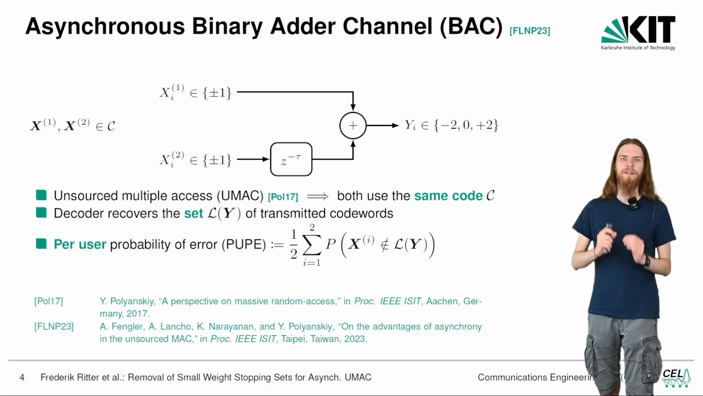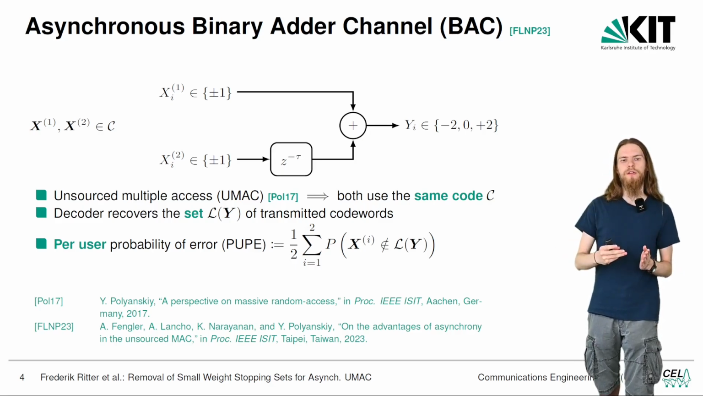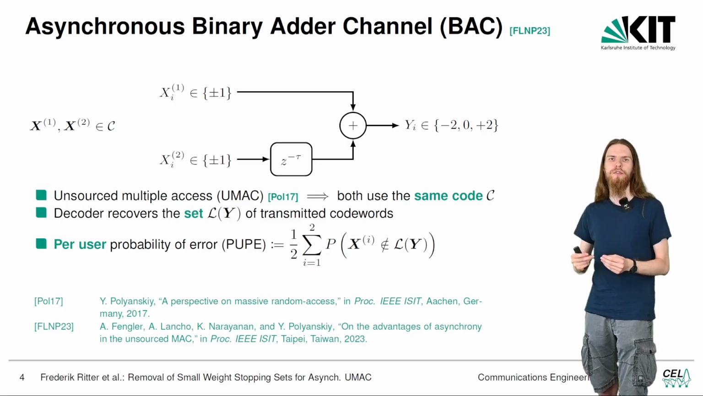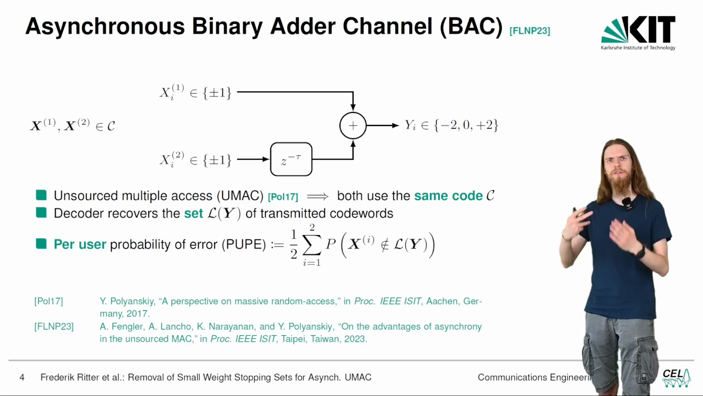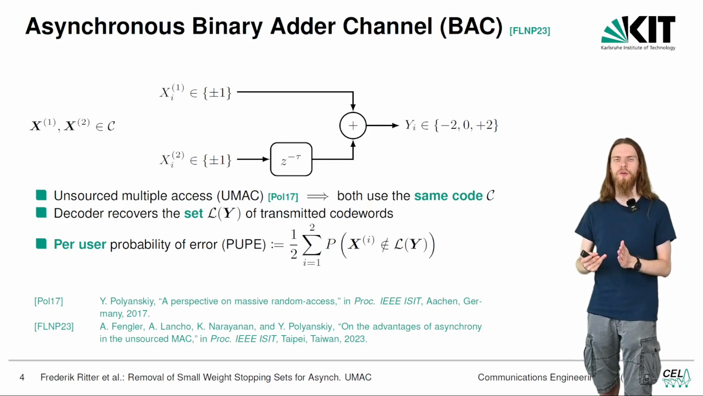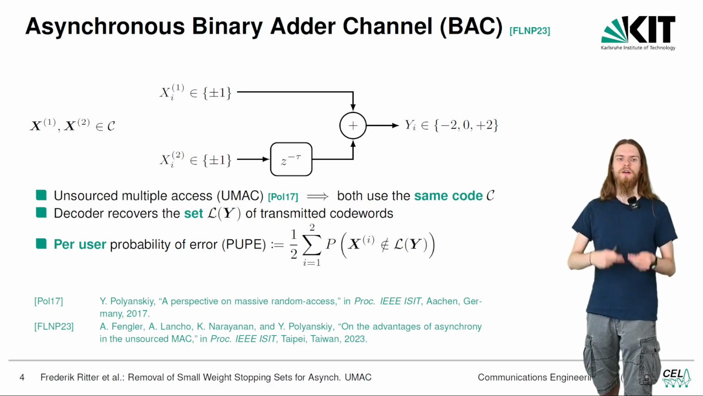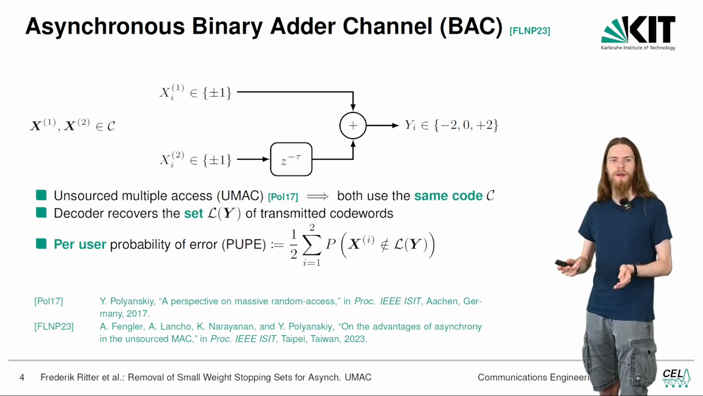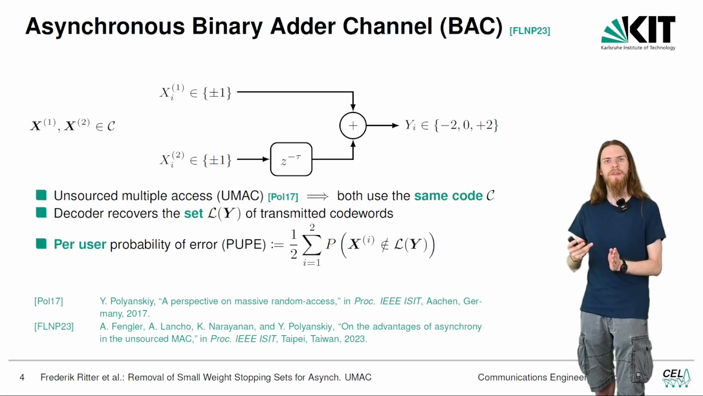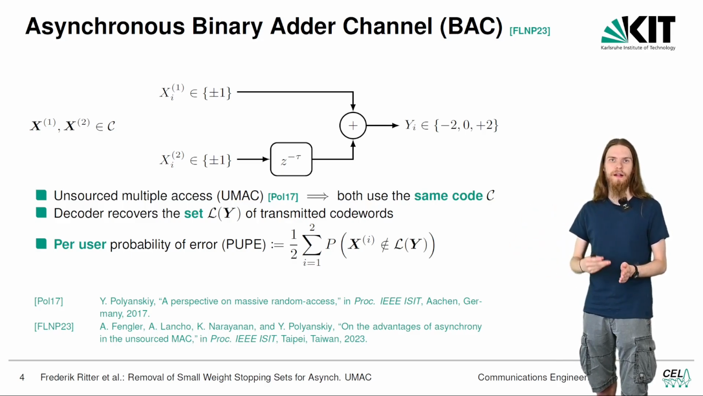We do not have any noise in our channel model because this is a very simplified channel model, but what we do not ignore is the fact that these 2 users are uncoordinated. In the framework of unsourced multiple access proposed by Polyanskiy in 2017, this means that the 2 users are using the same code C. If both users use the same code, this also means that the receiver can no longer attribute which code word was sent by which user, but it can only recover the set of transmitted code words, which we call L of Y. The error probability is then also defined per user, namely the probability that for a given user, its transmitted code word is not in this recovered list L.